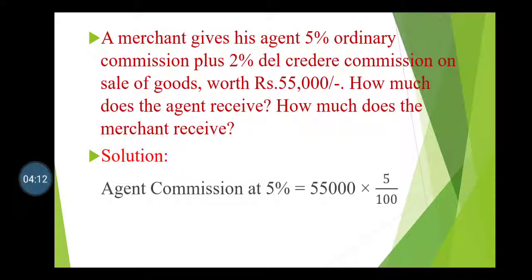First, the agent's commission at 5%. This 5% is the ordinary commission and it is equal to 55,000 into 5 upon 100, and it will be equal to rupees 2,750. Now we have to calculate the del credere commission.